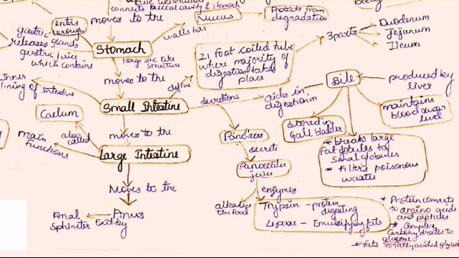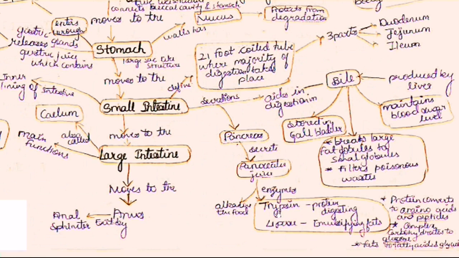Another secretion is aided by the pancreas. It secretes pancreatic juice. What is the function of pancreatic juice? It contains several enzymes. Now, what are these enzymes? These are trypsin and lipase.